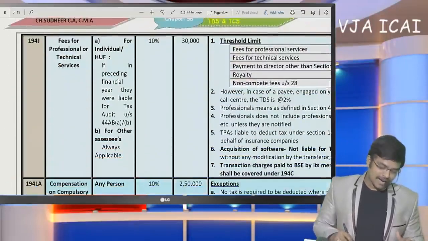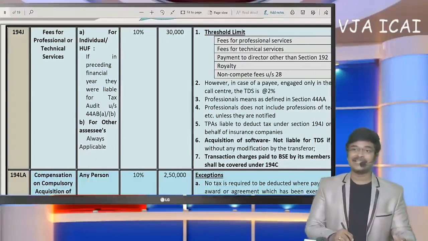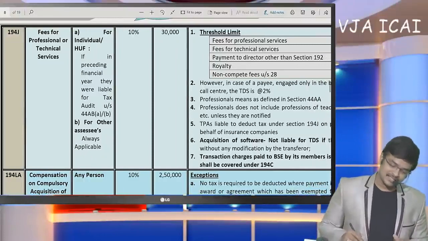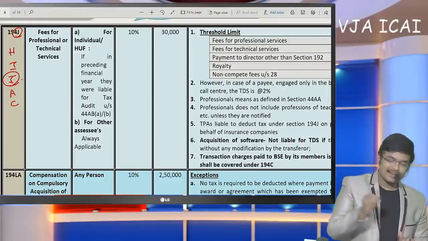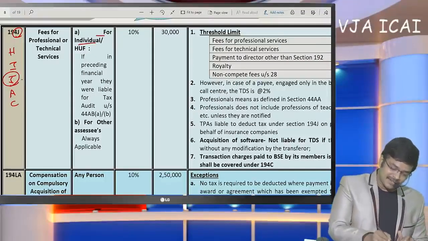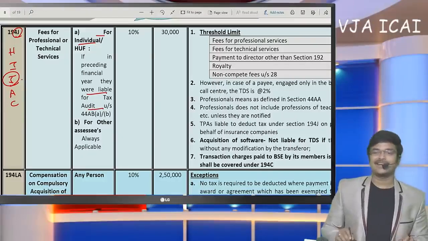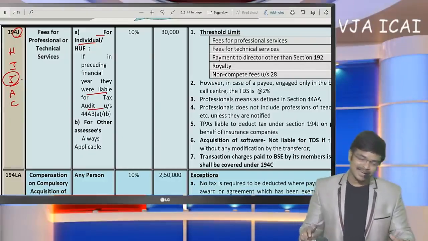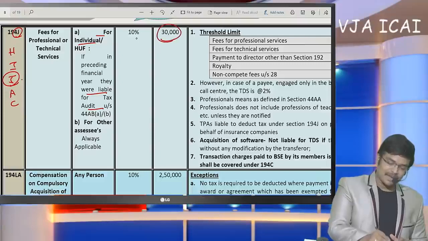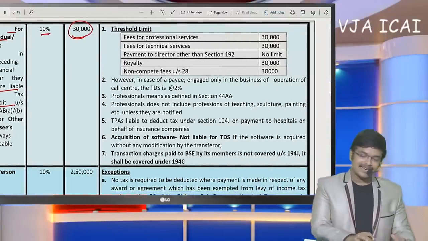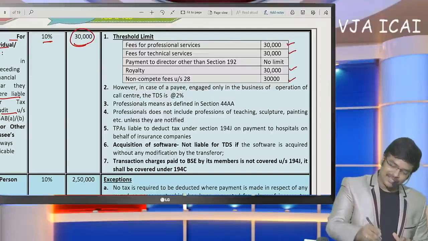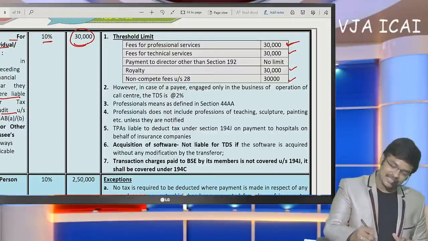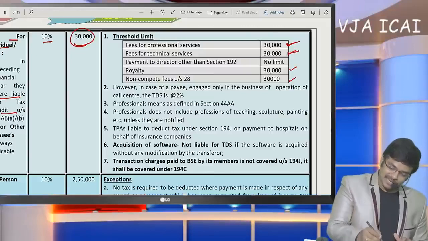Okay. Now, in continuation of our discussion, 194J regarding professional fees. 194J is in our code HIJAC. In this code we have learned that for individuals and HUF, if last year they were liable for tax audit, then current year provisions of TDS will get attracted. If professional fees payment exceeds 30,000, 10% TDS has to be deducted. And this limit of 30,000 is for each professional service, and for technical services, a 30,000 limit.